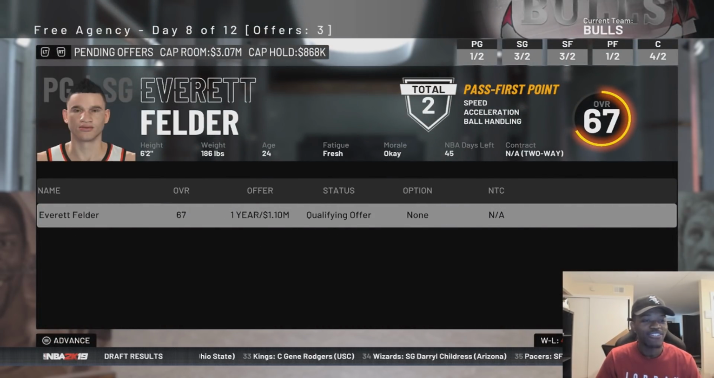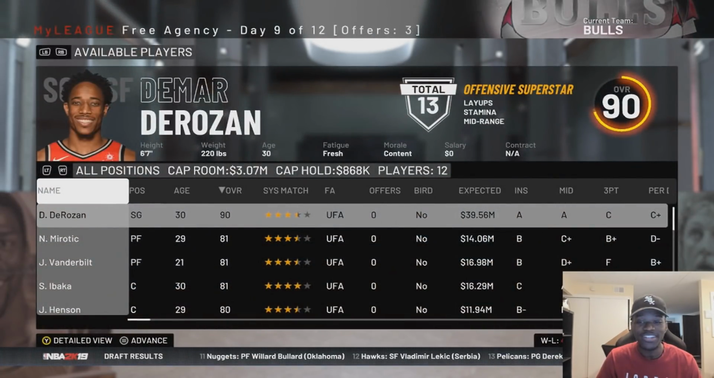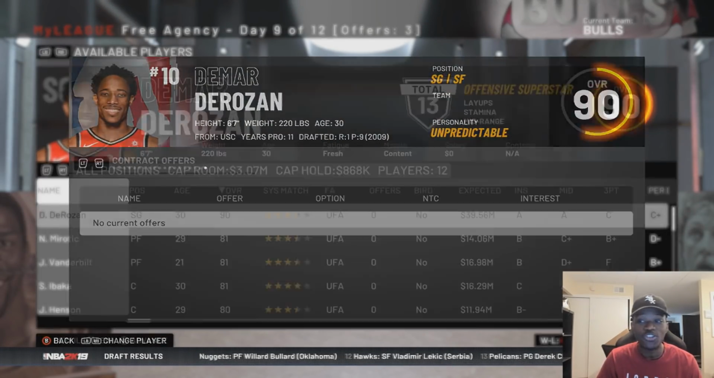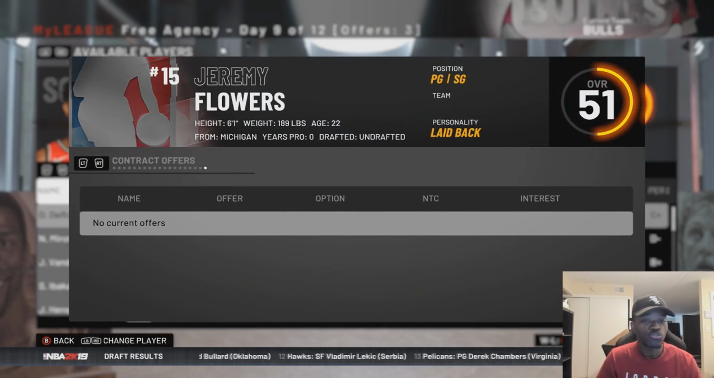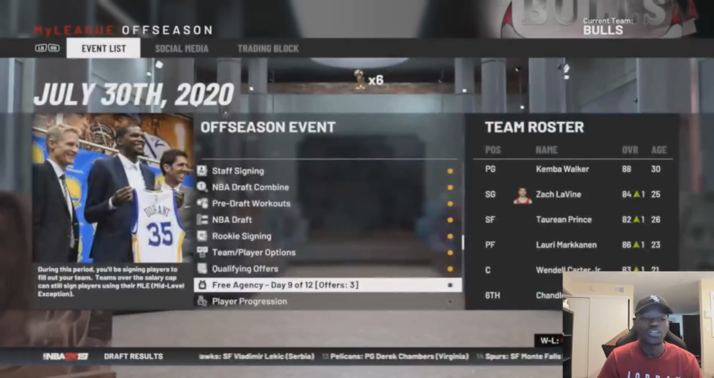How does DeMar DeRozan not have a job? He's still a free agent. We're 8 days into free agency. No offers on the table for an all-star DeMar DeRozan. And I'm guessing he averaged 22 last year as well.